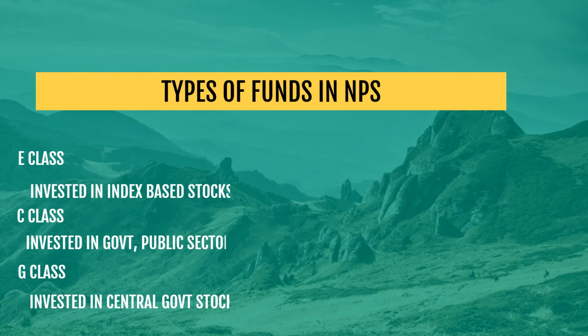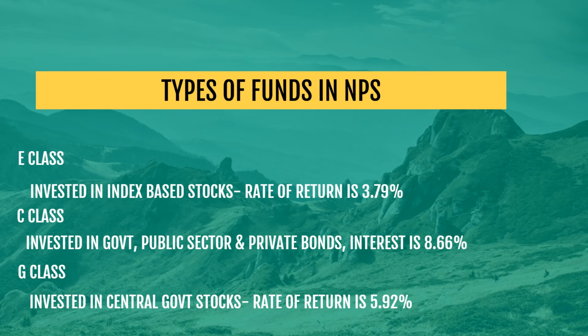The fund classes have their own risks. C class has the maximum rate of return as it's going by the quality of the bond. From the rate of return of each class, you can have an idea on average rate of return also.